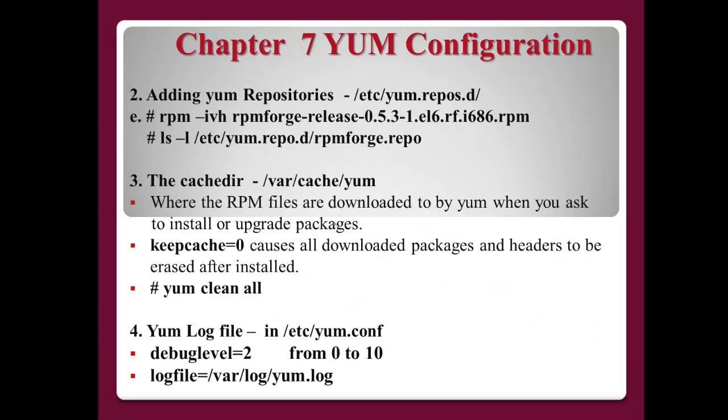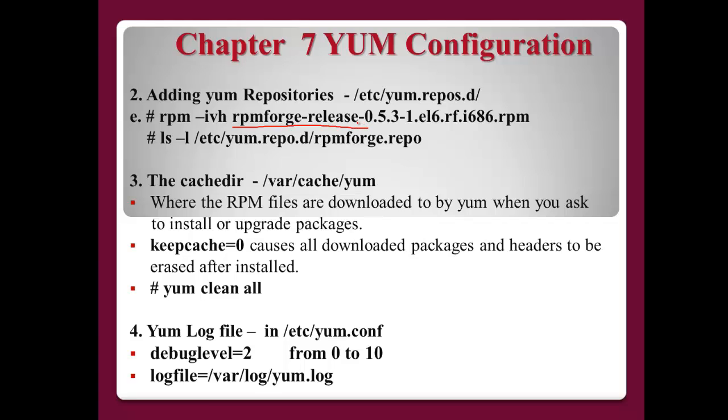Okay, chapter 7, number 2, adding a yum repository. If you are successful in installing CentOS, it will install the default repositories. But after installation, sometimes you need to install more repositories. In this case, you download and install them. Then you can find this kind of repository, for example, rpmforge-release.